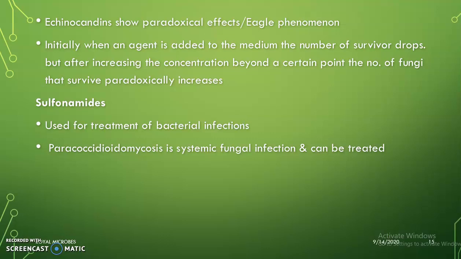Echinocandins show paradoxical effects or the Eagle phenomenon. That is, initially when echinocandin is added into the medium, the number of fungal survivors drops. But after increasing the concentration of echinocandin beyond a certain point, the number of fungi that survive paradoxically increases. This is called the Eagle phenomenon.